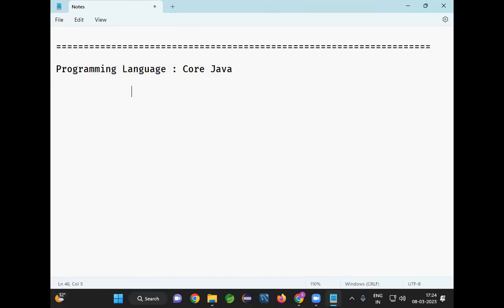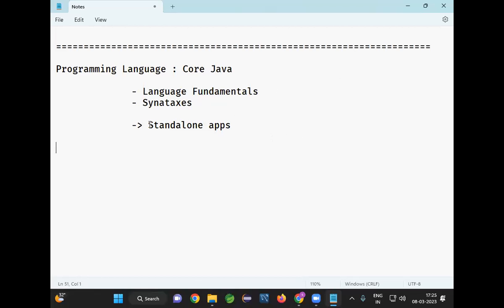Core Java contains the fundamentals of the language. Language fundamentals and syntaxes will be available: how to develop a Java program, how to compile it, how to run it, execution flow, control statements, arrays, OOPS concepts, exception handling, file handling, and IO streams. By using core Java, we can develop only standalone applications.